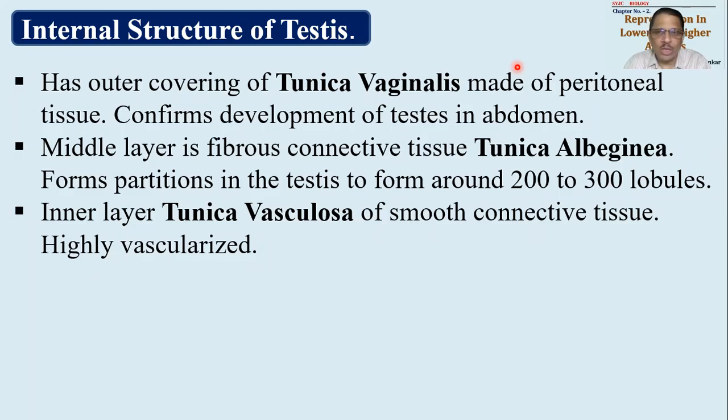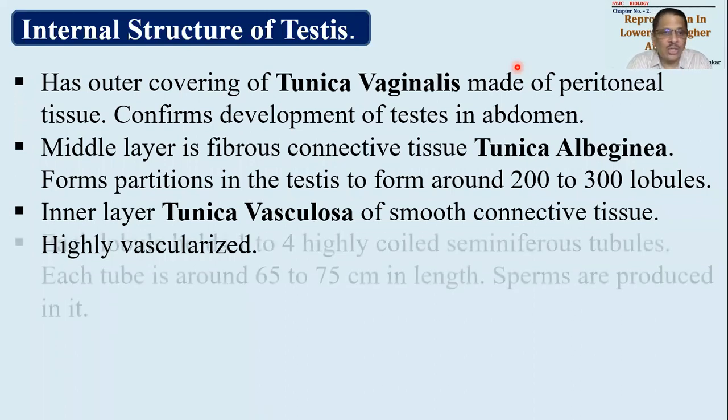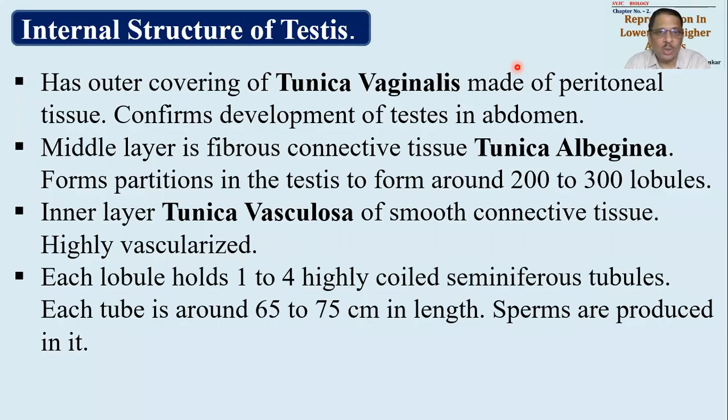तो tunica albuginea lobules बनाएगा, उसके अंदर एक layer fill होगा. That layer will be called as tunica vasculosa, and tunica vasculosa will be vascularized in nature. It is giving support to the tubes in the lobules. So each lobule will consist of around 1 to 4 highly coiled, very fine tubules that are called as seminiferous tubules. Try to understand this word.